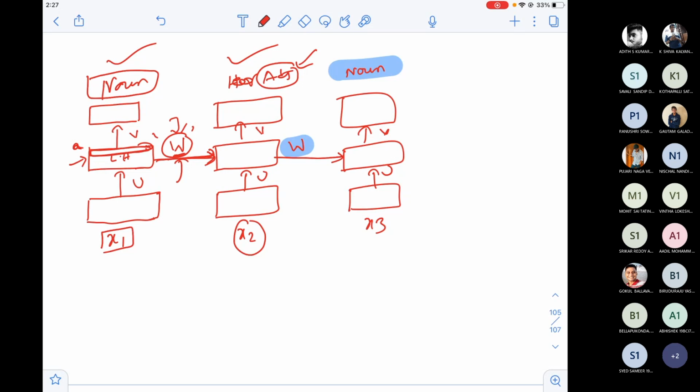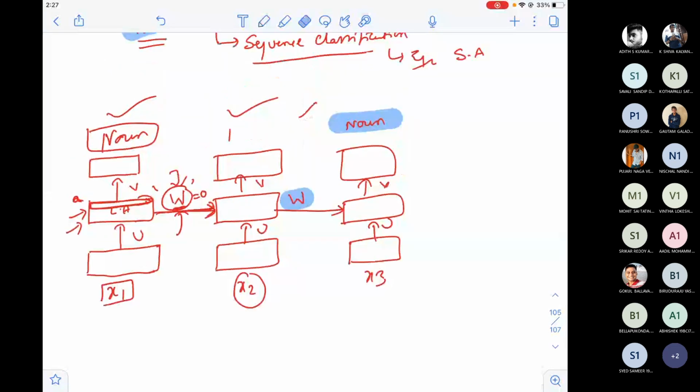How do I find the optimal W? I don't know. First I'll ensure that nothing is passed to the next layer. The previous architecture's understanding is not passed to the next architecture. Then I see this particular output is wrong. It was supposed to be adjective, but I predicted maybe adverb. That means when W is equal to 0, my output is wrong. Then it will do back propagation and update this to 0.1.